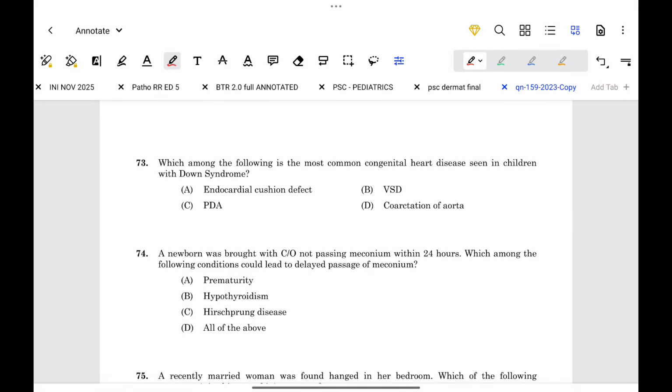Which among the following is the most common congenital heart disease seen in children with Down syndrome? This is a simple question. The answer is endocardial cushion defect.